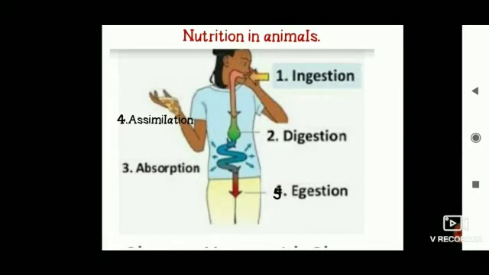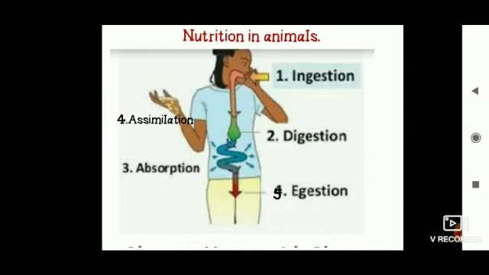Now there are steps in nutrition. So what are those steps that we will see? Observe the slide. There are 5 steps: ingestion, digestion, absorption, assimilation and egestion. Now what is ingestion? Ingestion means intake of food into the body. Digestion is the conversion of complex food into simple soluble form. The food which is taken by the body is then digested, converted into simple soluble form.